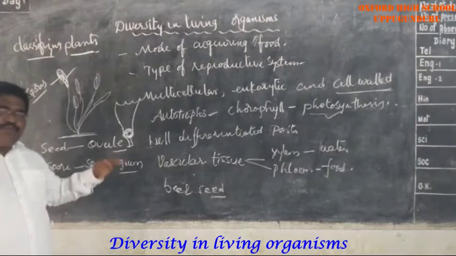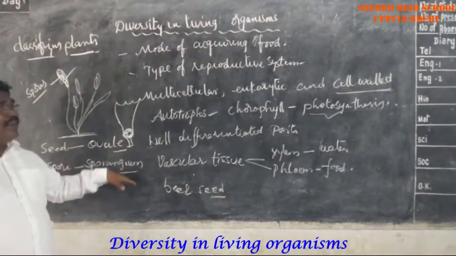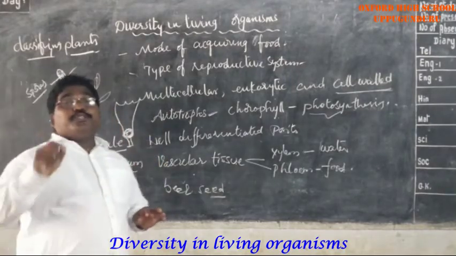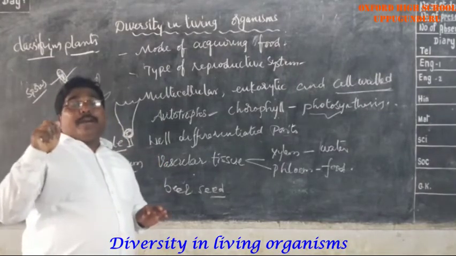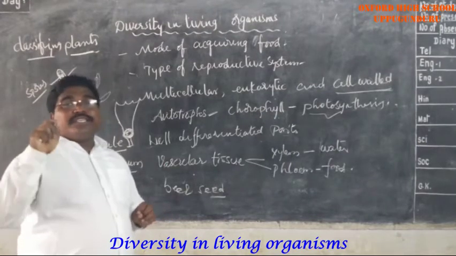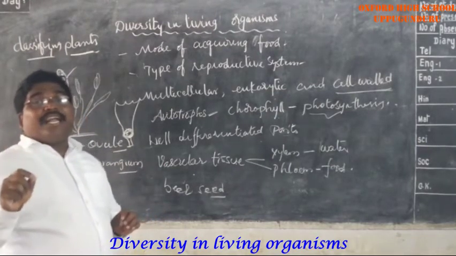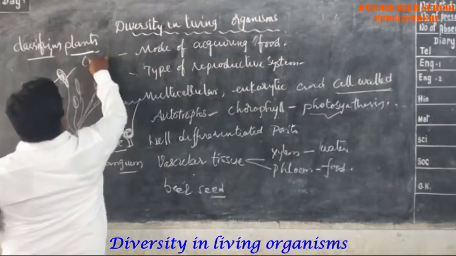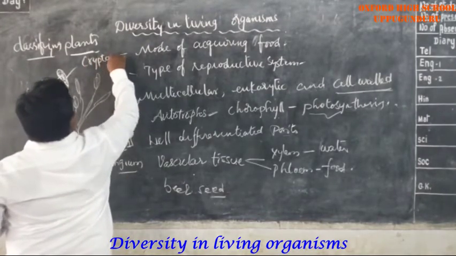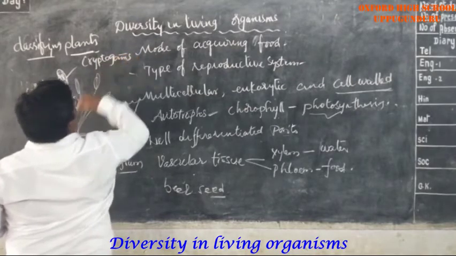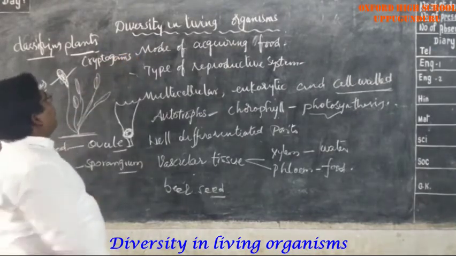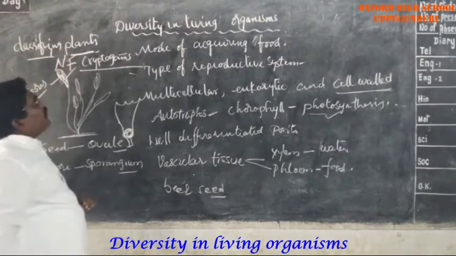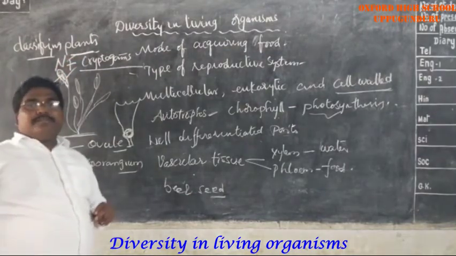So these ferns or mosses are non-flowering plants. They reproduce by the formation of spores. These non-flowering plants are called cryptogams. Non-flowering plants, NF I am saying here, are cryptogams.